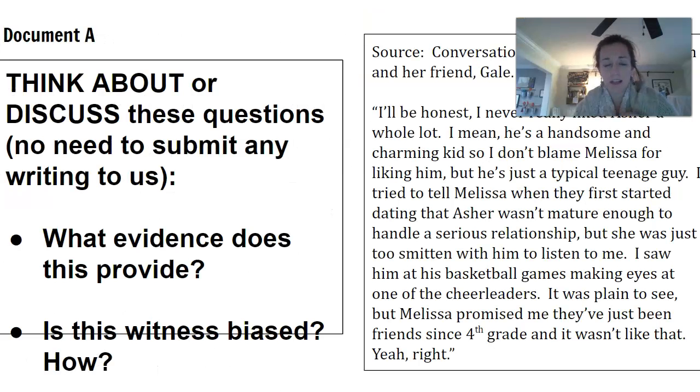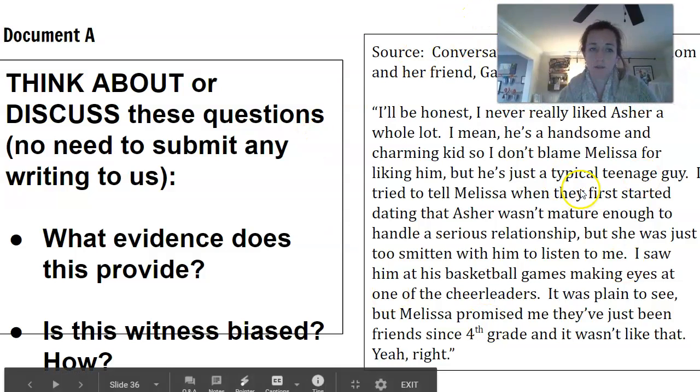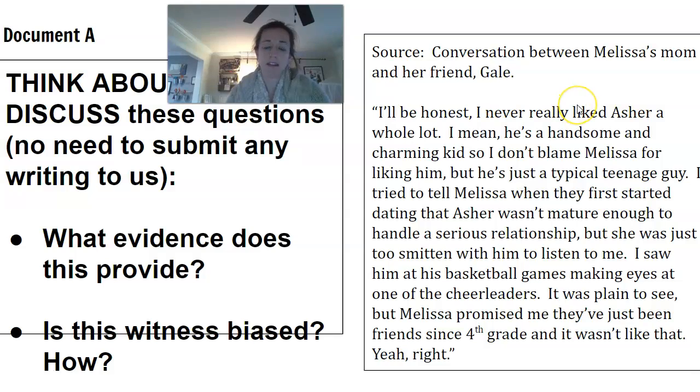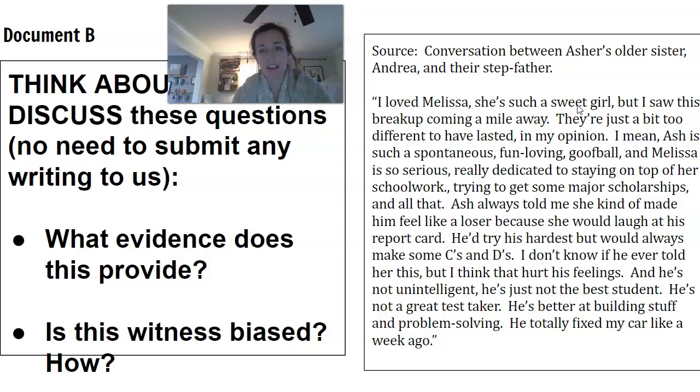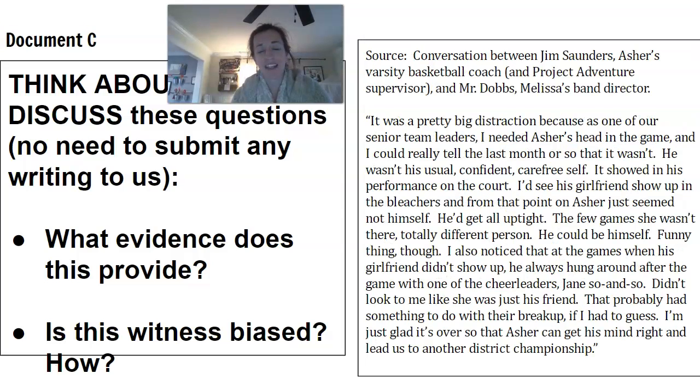So if you're doing this activity by yourself, you're going to want to go through a little more slowly, but it's reading these documents. Source A is between Melissa's mom and her friend Gail, what she thinks of Asher. Source B is from Asher and Asher's sister and their stepdad, what they think of Melissa.